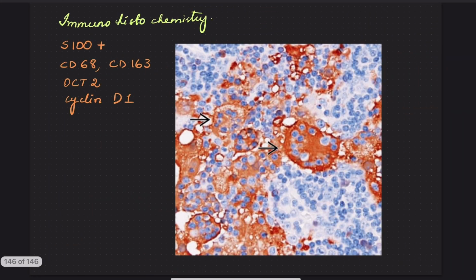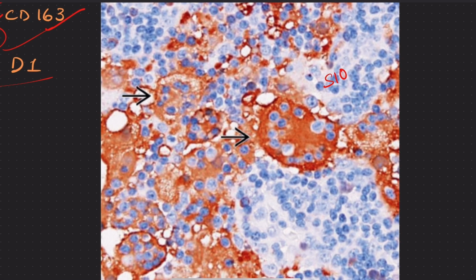Coming to immunohistochemistry, IHC, Rosai-Dorfman disease shows positivity for S100, which is the most common marker, and also for CD68, CD163, OCT2, and cyclin D1. This image shows S100 positivity, with the cytoplasm stained brown, and S100 negatively outlines the engulfed lymphocytes.